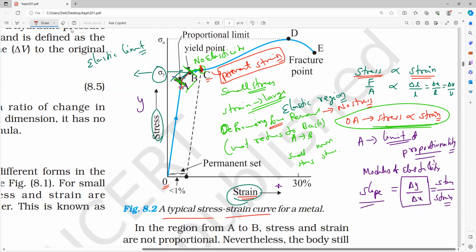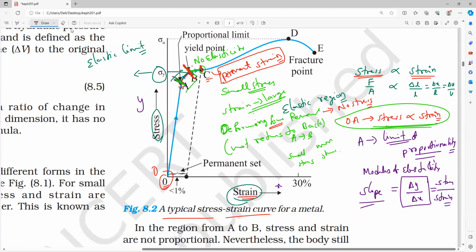Can I repeat once again? Listen. From O to A, stress and strain are directly proportional to each other, so that it will reverse back. A to B also is not directly proportional, but still it will reverse back. So B is the maximum elasticity point. That is why we say elastic region. From O to B, we call it the elastic region.